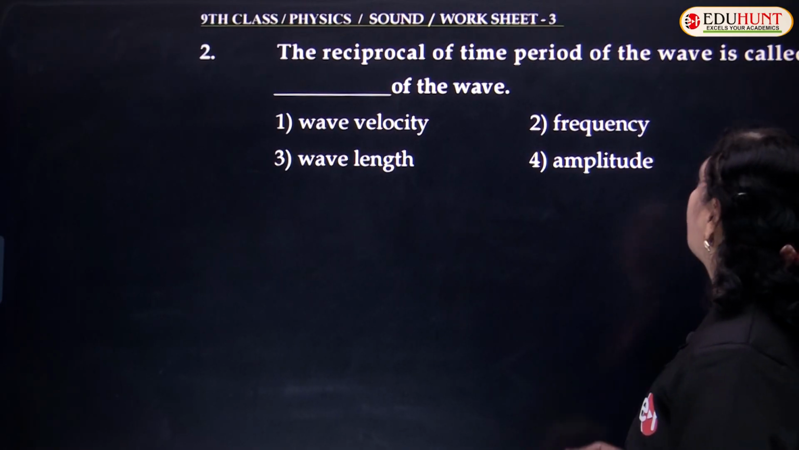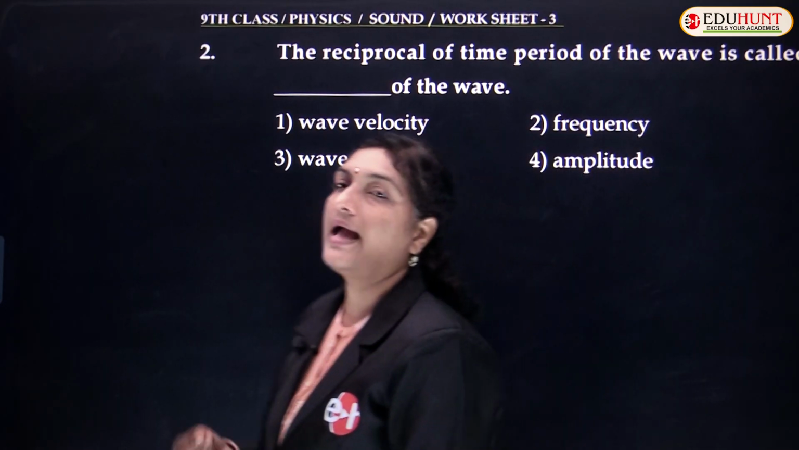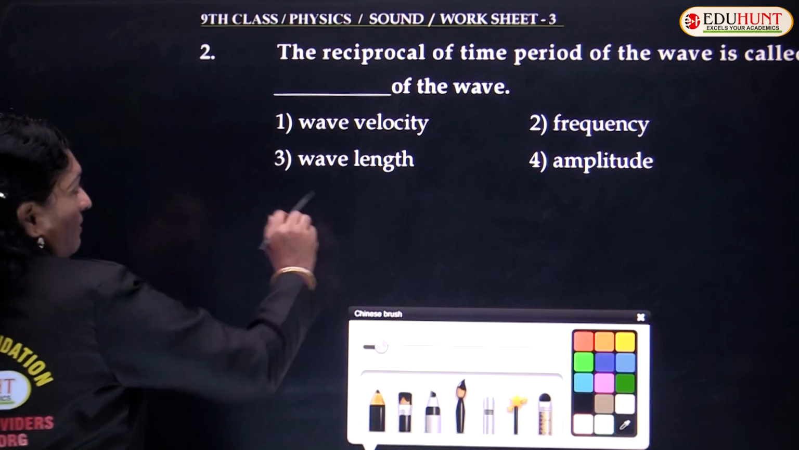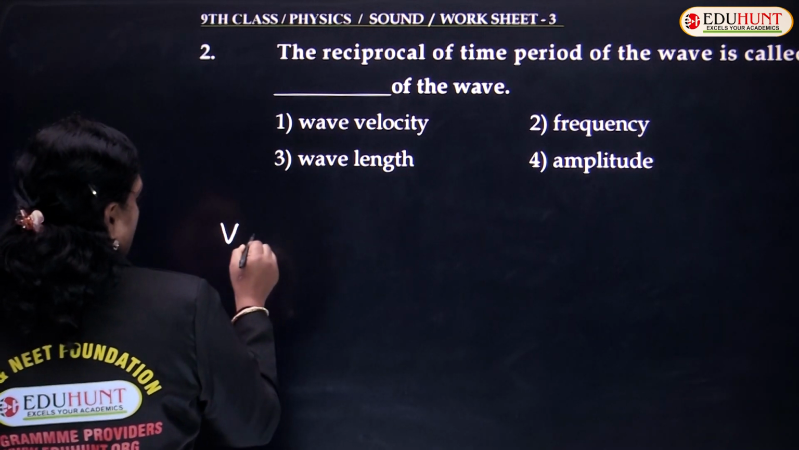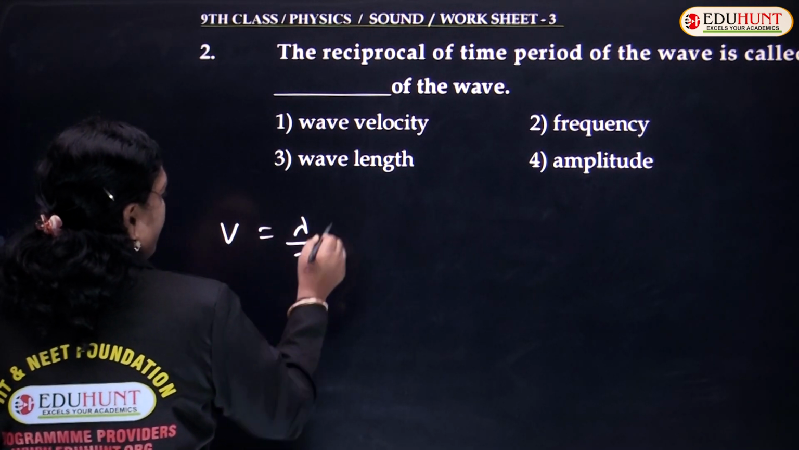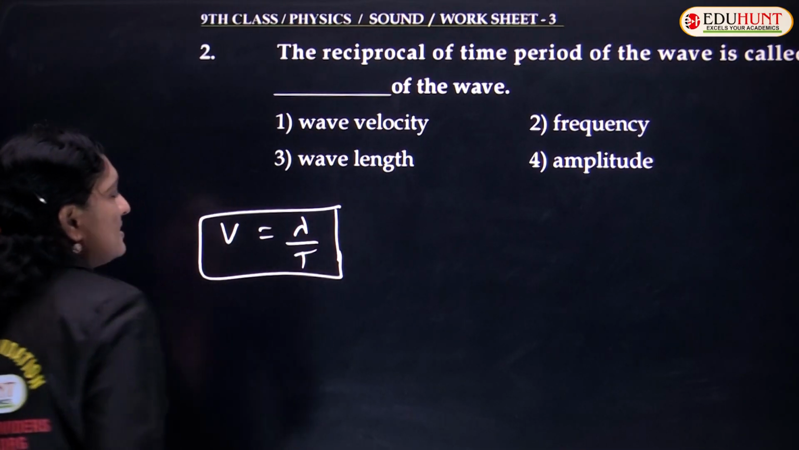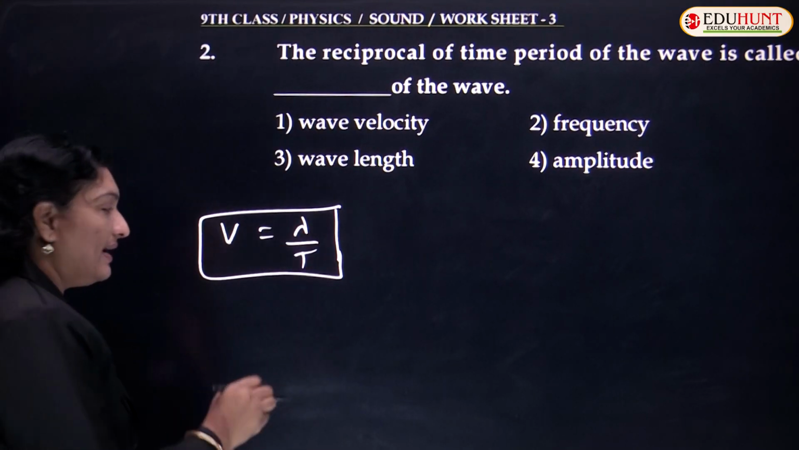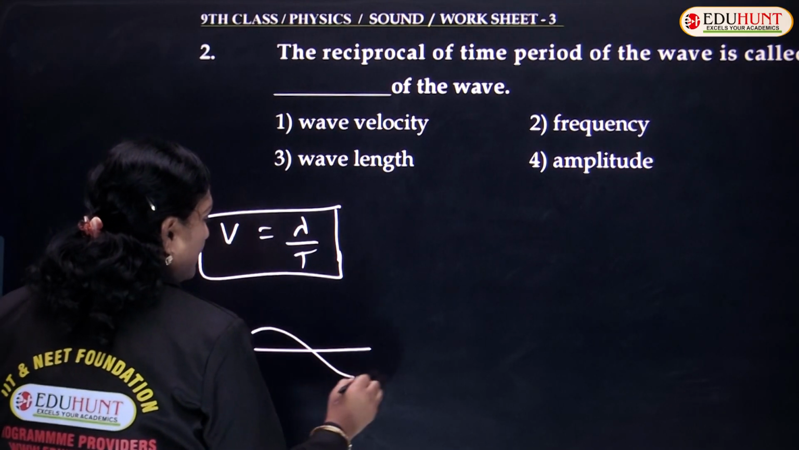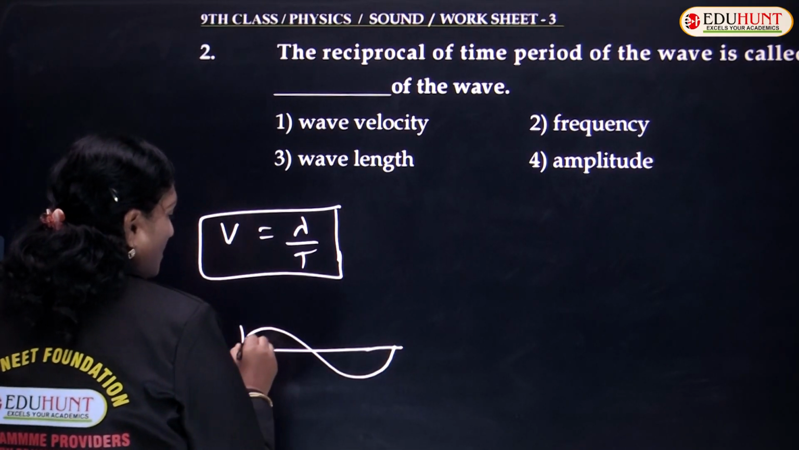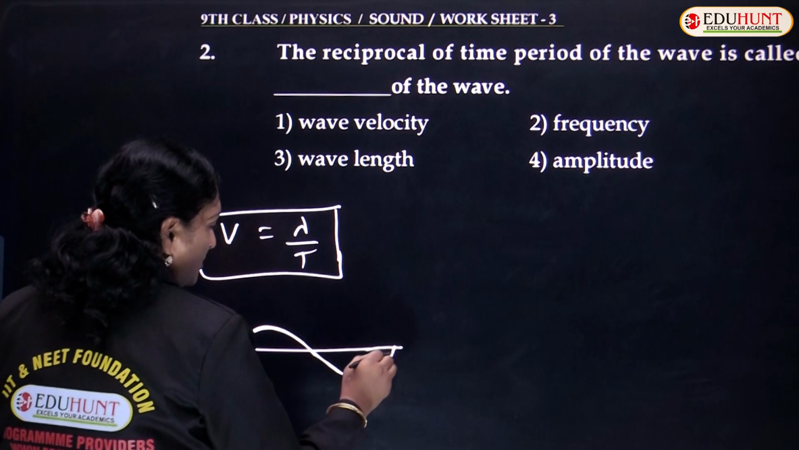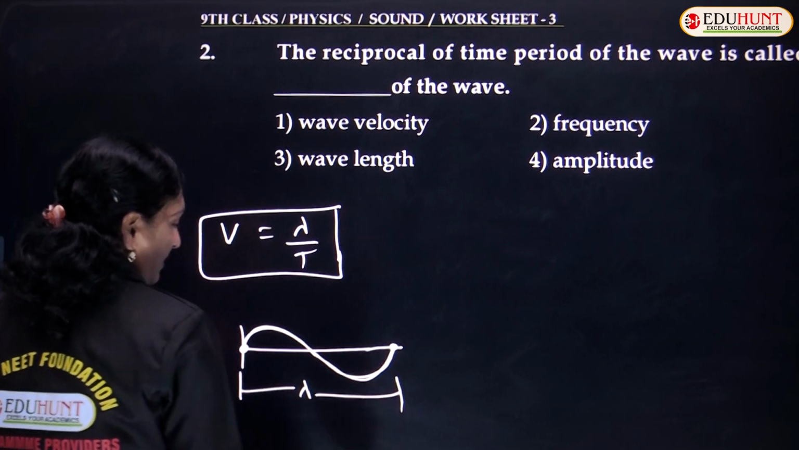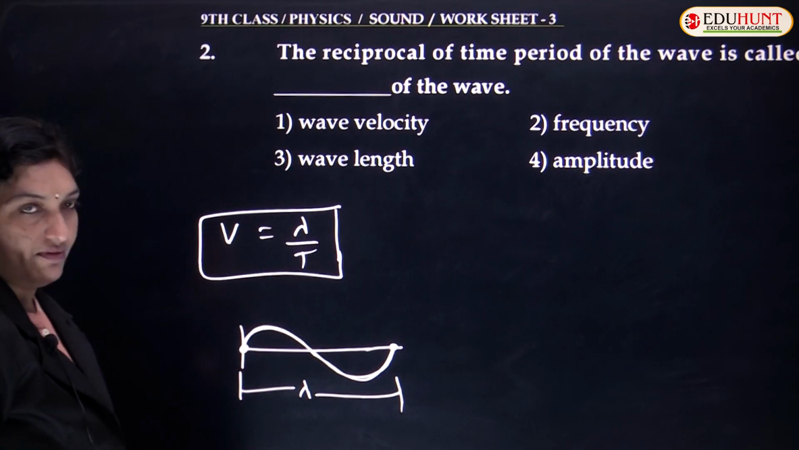The reciprocal of time period of the wave is called dash of the wave. Children, as we know, wave velocity V is equal to lambda by T. Velocity of a wave is given as V equals lambda by T, where V is wave velocity and lambda is wavelength of a wave. What is wavelength? Suppose you consider a complete wave: from the mean position going up, passing through the mean position, again reaching back the same position.